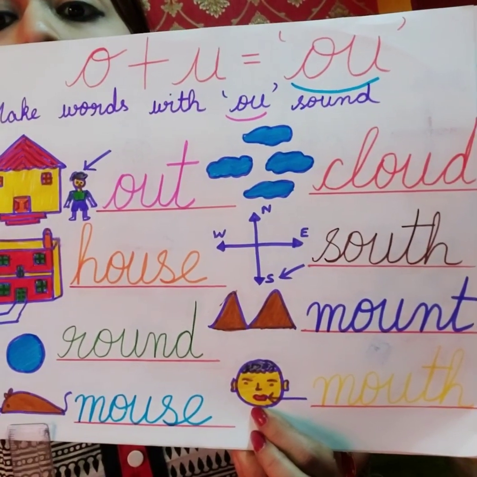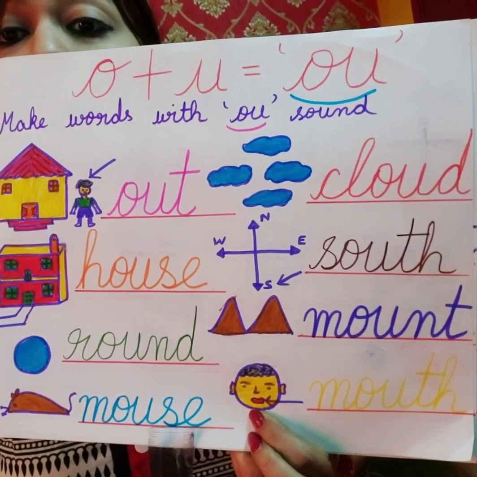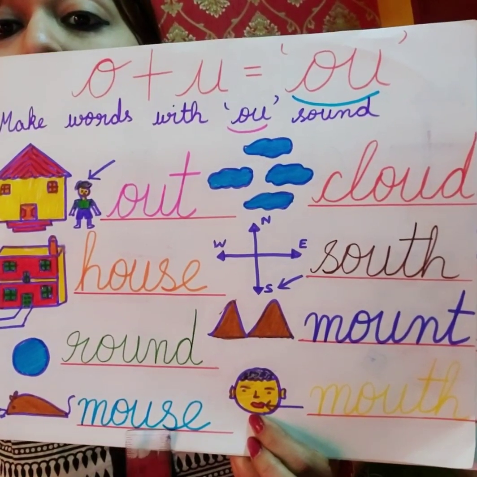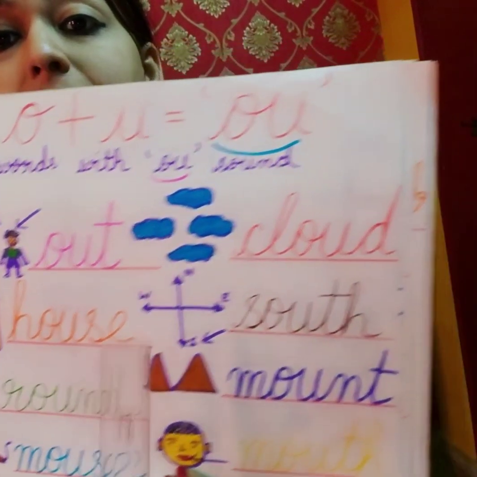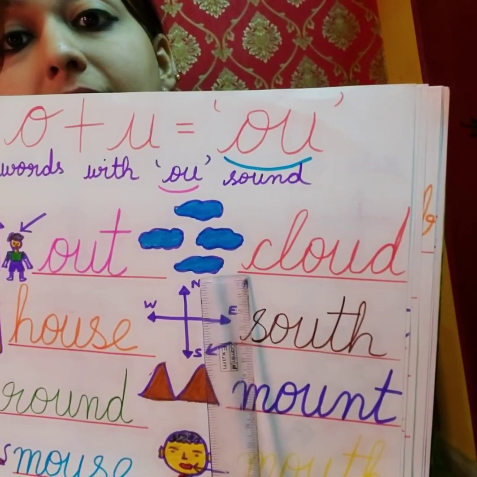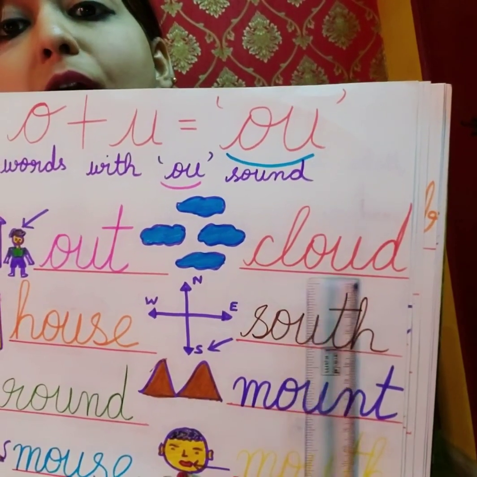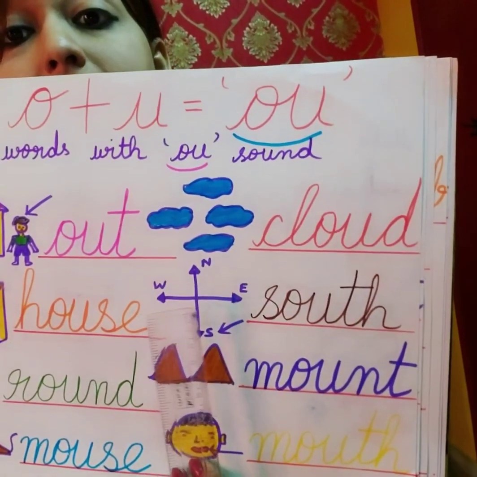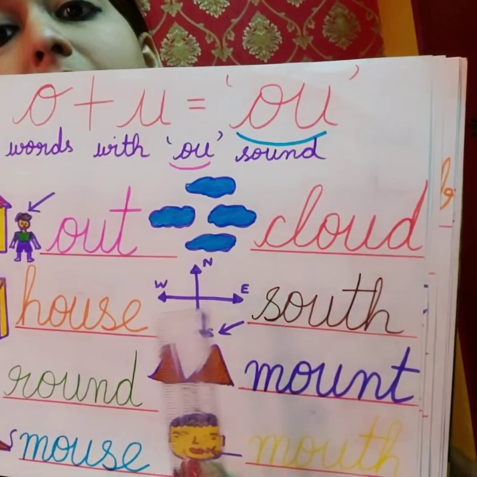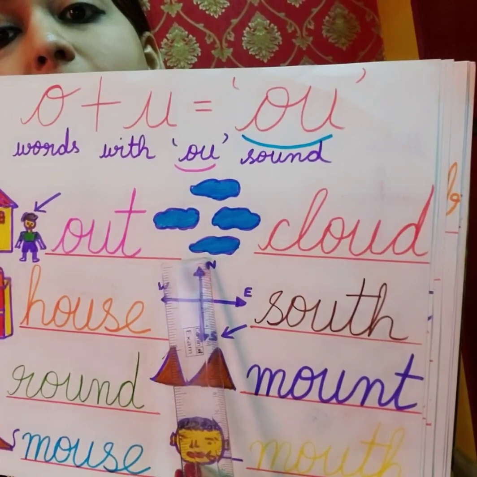This is mouse. This is cloud. This is south, a direction. South, east, west, north.